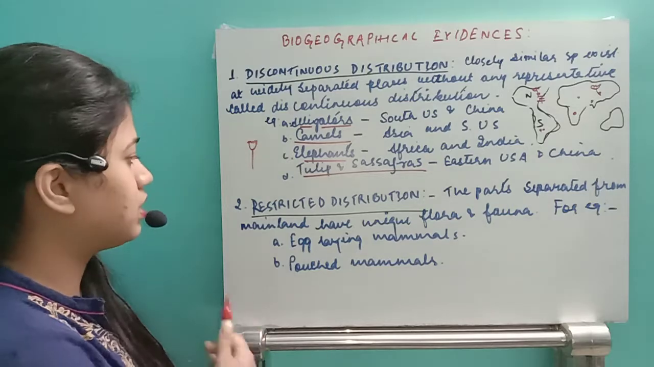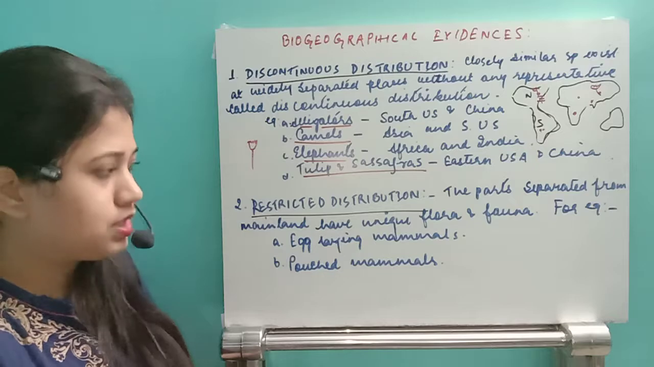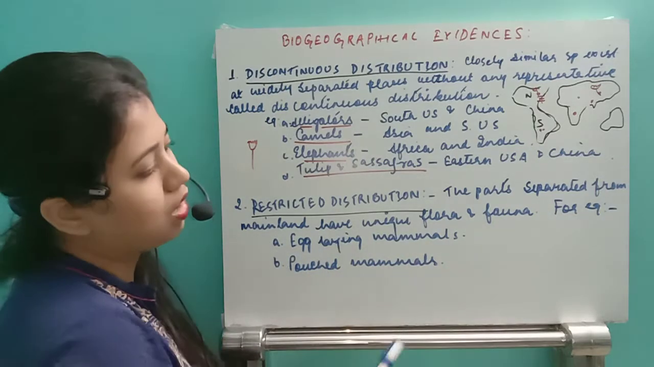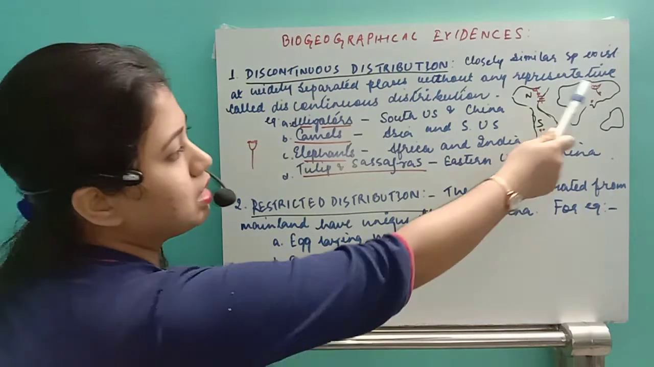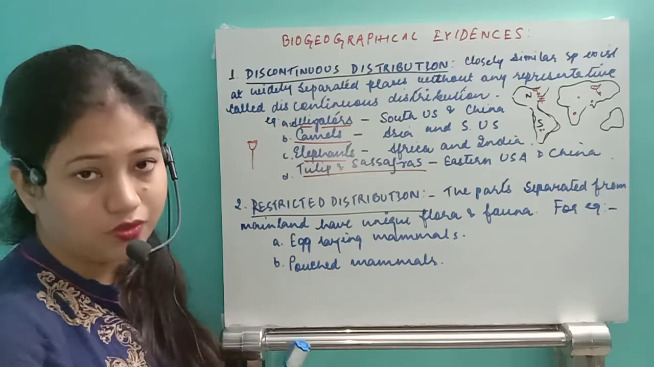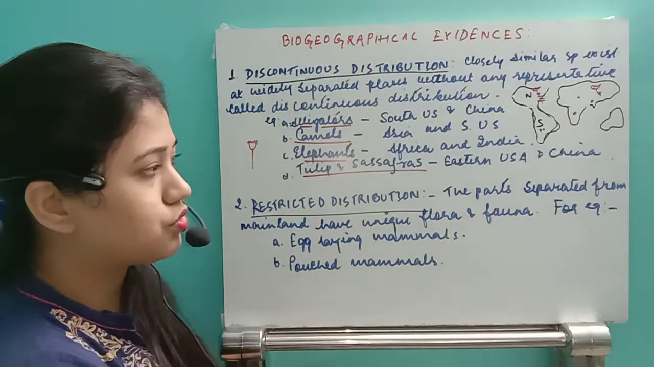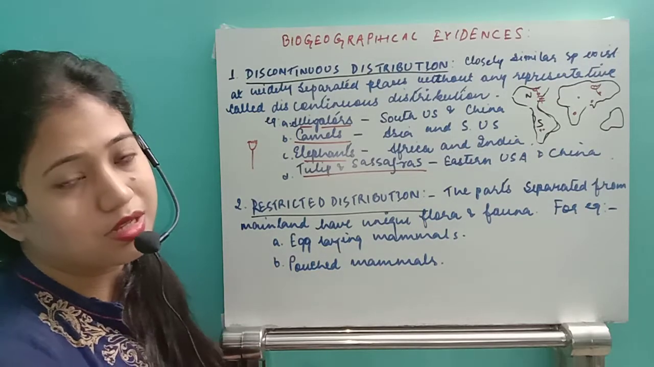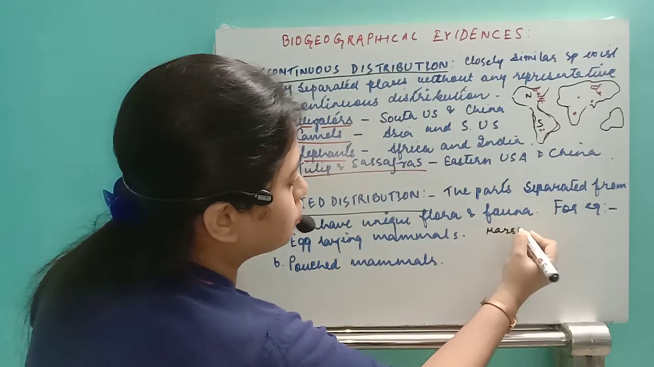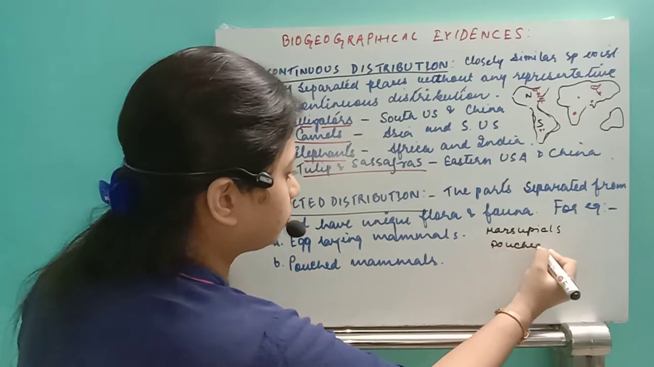Then let us see the next one, that is restricted distribution. What is restricted distribution? The parts separated from the mainland have unique flora and fauna. We can see in the world map that Australia got separated millions of years ago. Whenever Australia got separated, some unique organisms started to appear in Australia, and one example is marsupials. So what are marsupials? Marsupials are the pouched animals.